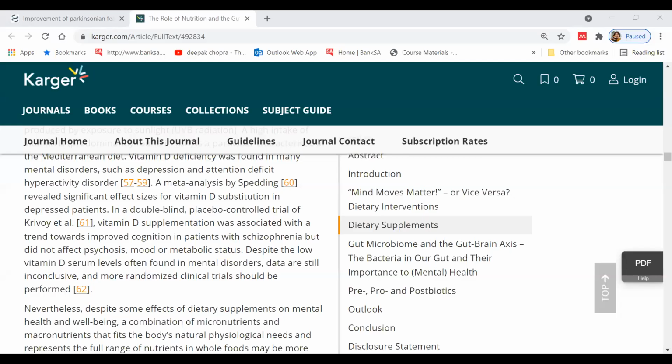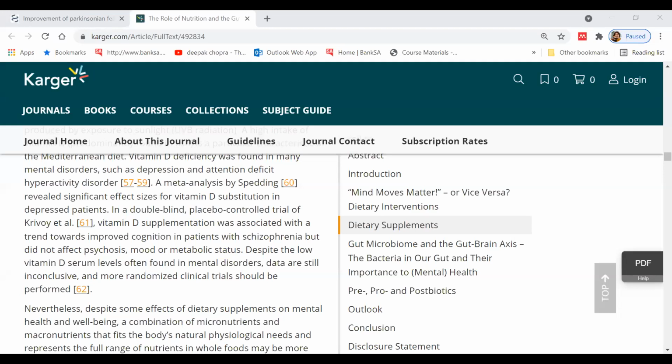Let's summarize for our future clients some of the nutrients that this and other research articles and our discussion have helped us accumulate. My list would have vitamin D at the top, followed by essential fatty acids, omega 3s, then zinc would be another one.